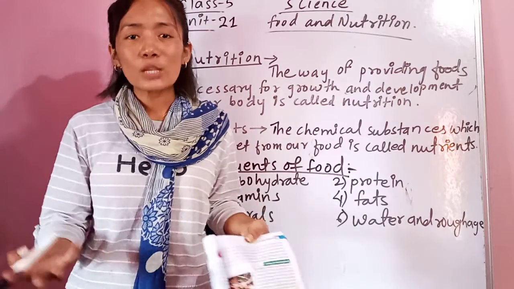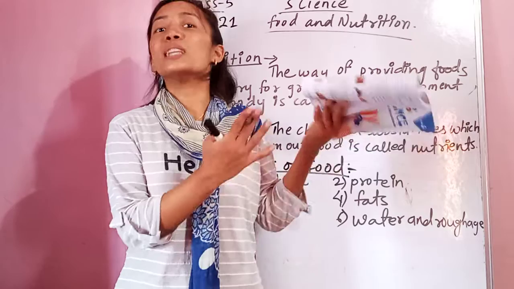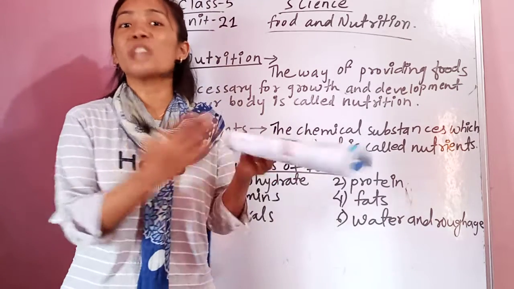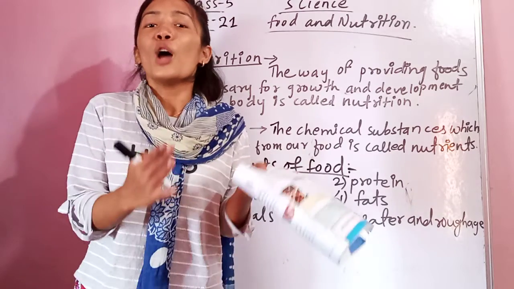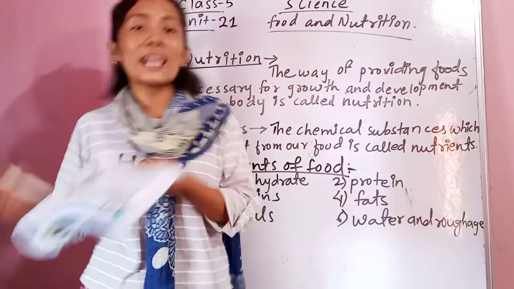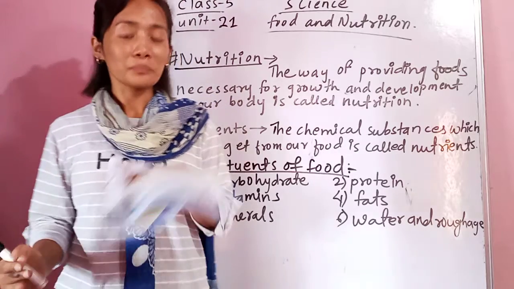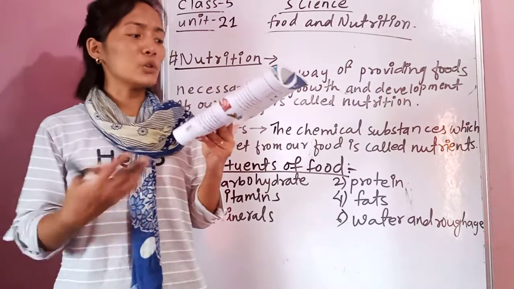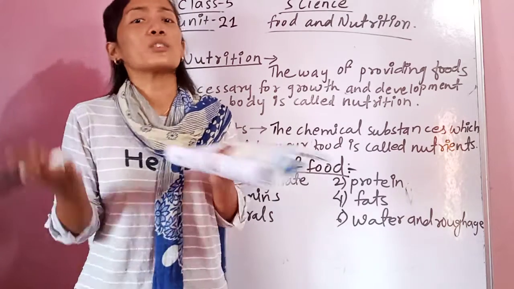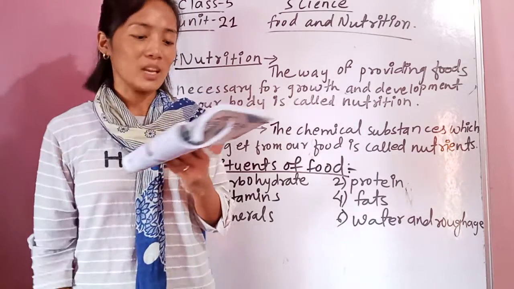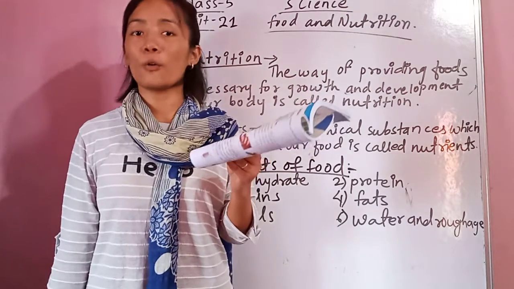So that's why, if we need any kind of nutrient in a large amount, then we have to take it in a large quantity. If there is any nutrient which our body needs in a lesser amount, then that should be taken in a lesser amount. So there are some nutrients for our body that should be in a large quantity and some in a lesser quantity. We need food for the proper growth and development of our body.